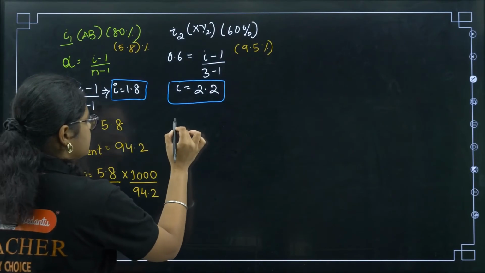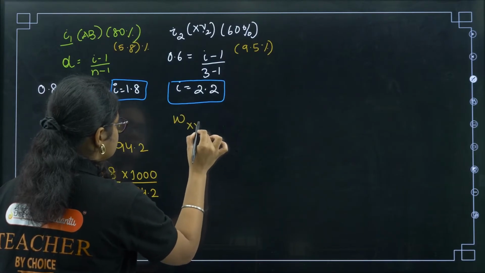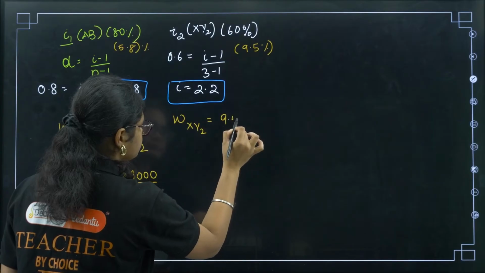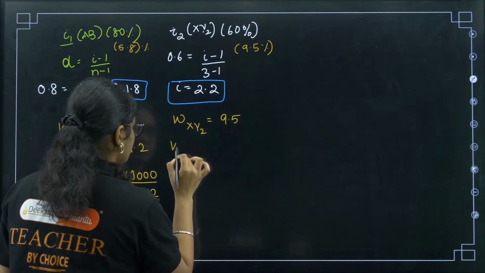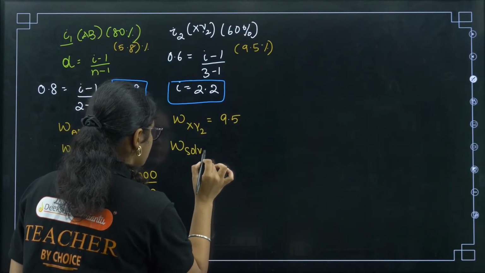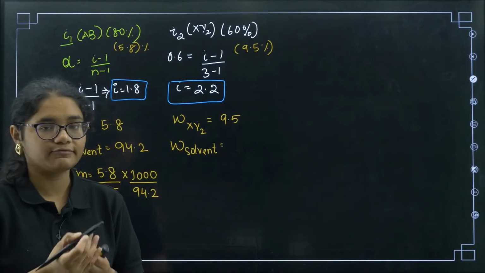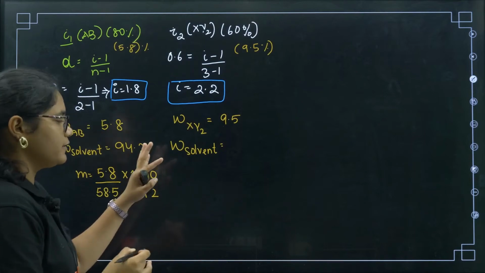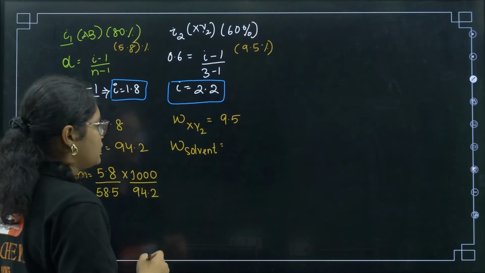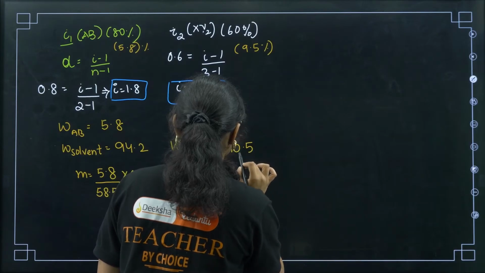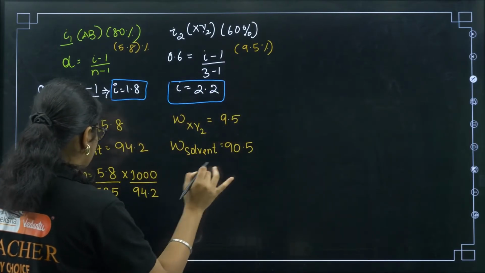Now on this side, the w of XY2 is how much? 9.5. Then the w of solvent: if you subtract 9.5 from 100 gram, the same thing, 100 minus 9.5 will be 90.5.